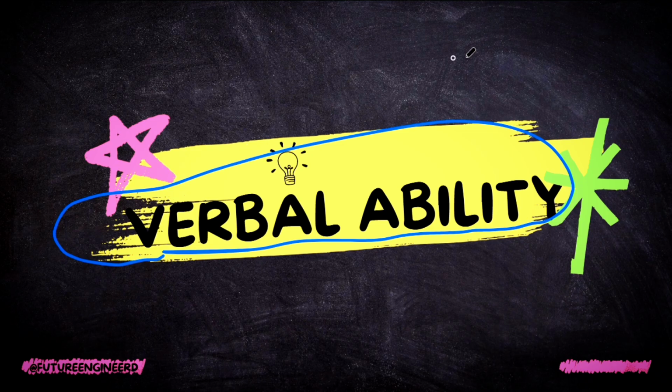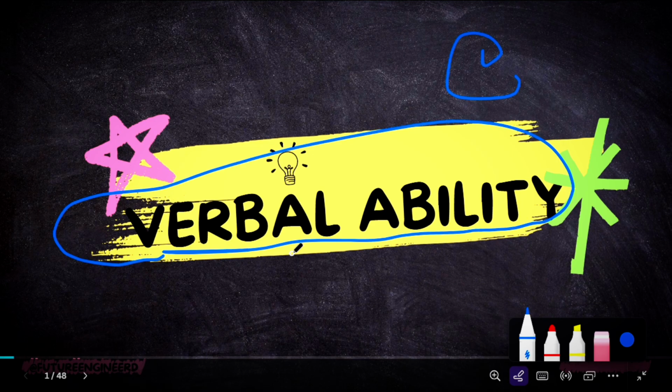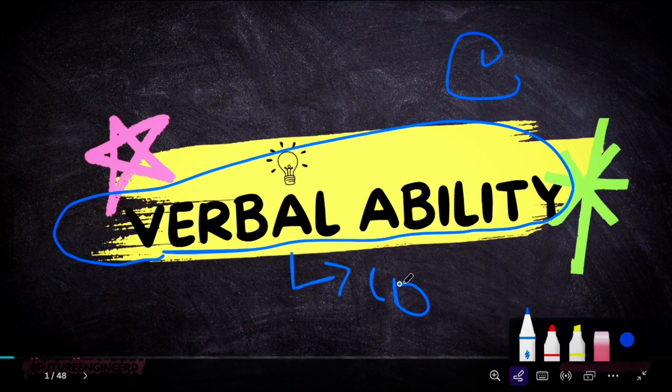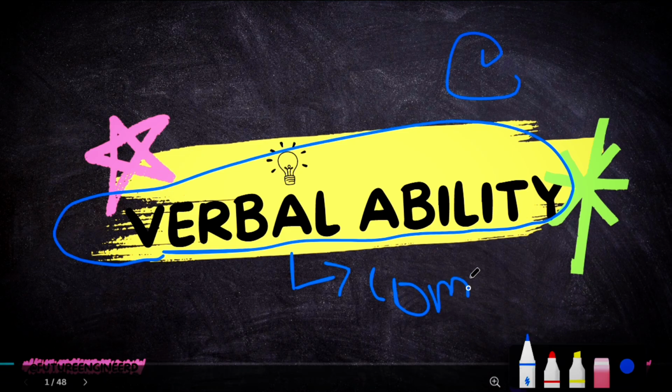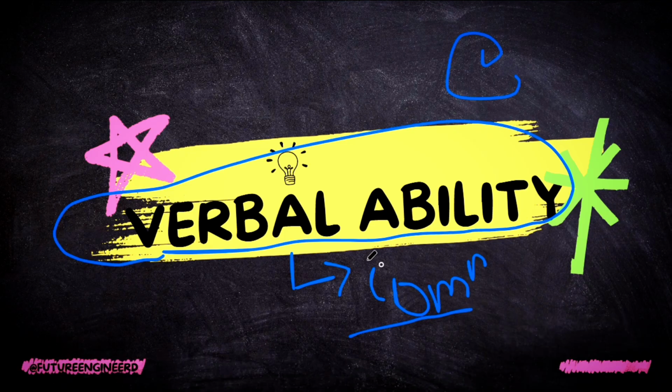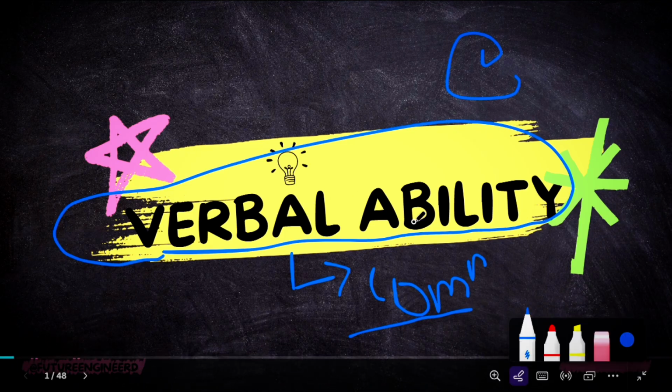In verbal ability, we first include vocabulary, second grammar, third reading, then fourth sentence formation, then synonyms, error spotting, and communication clarity. Verbal ability is the main important thing from a placement point of view for communication. Communication is the most important skill in interview preparation. We cover directions and verbal analogies, all things in verbal ability, in this video.